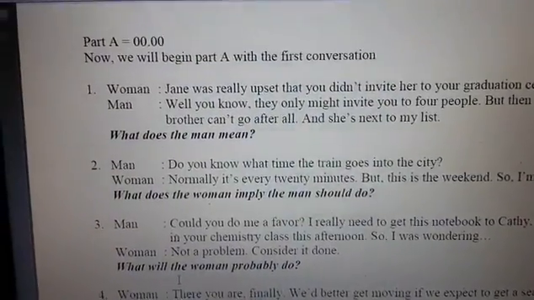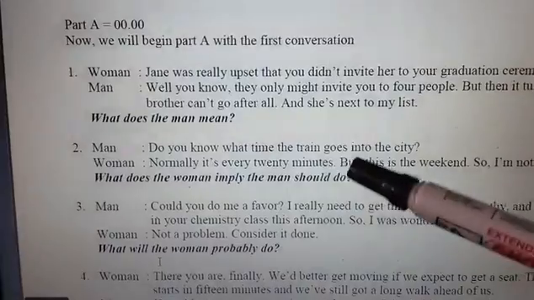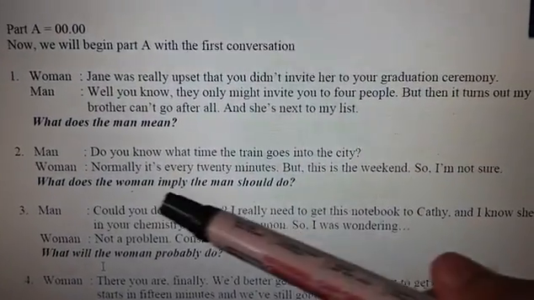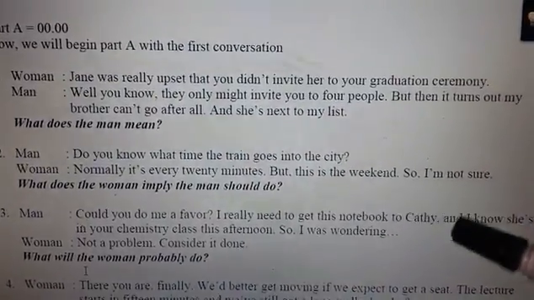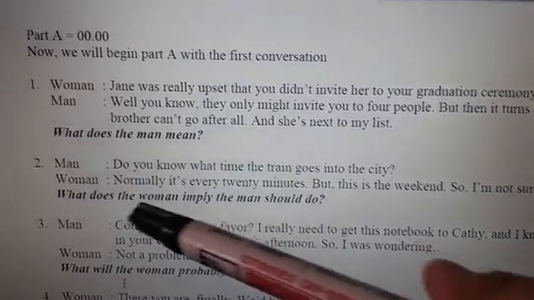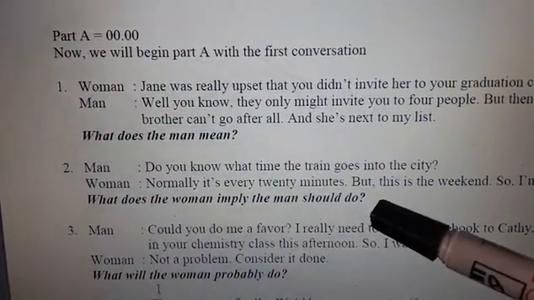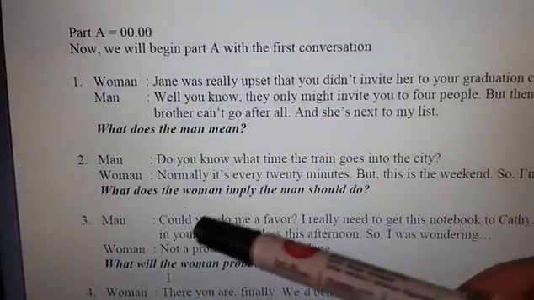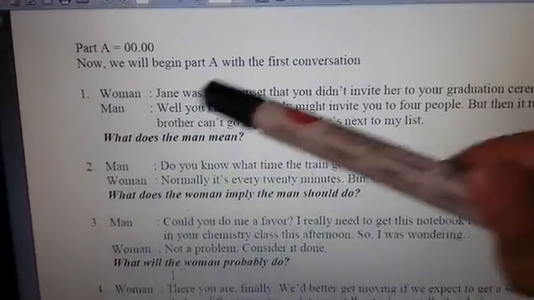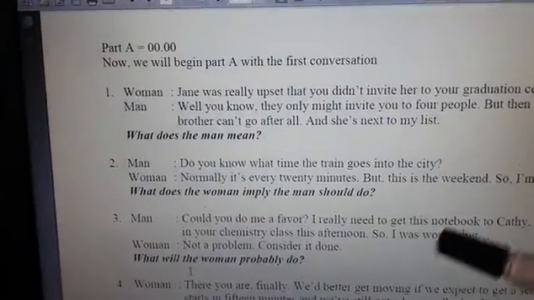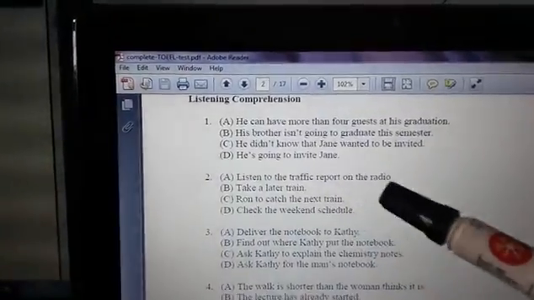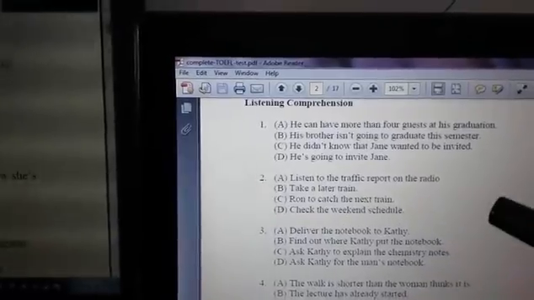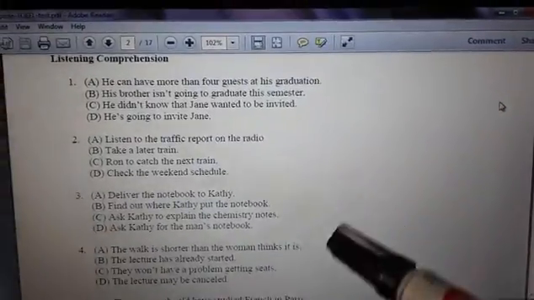The man, the first speaker, said, do you know what time the train goes into the city? And then the woman said, normally it's every 20 minutes, but this is the weekend, so I'm not sure. And then the narrator said, what does the woman imply the man should do? The question is, what does the woman imply the man should do? That is the content of the question. Let's see what the answer is. A is, listen to the traffic report on the radio. B is, take a later train. C, run to catch the next train. And D, check the weekend schedule.